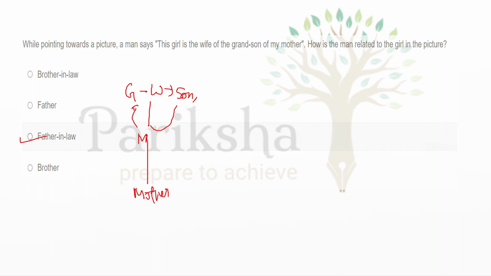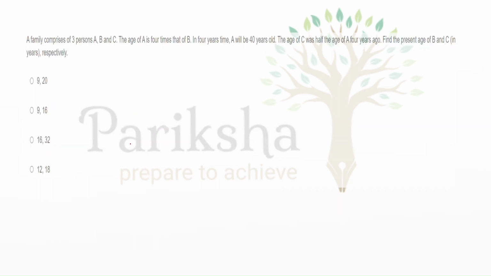Like this, there is a one generation gap. The family comprises 3 members A, B, and C. The age of A is 4 times that of B. Okay, A is 4 times that of B, so A equals 4B. Sorry, the pen is not working properly, so I am writing here A equals 4B.